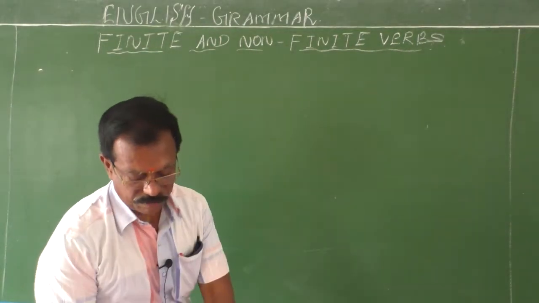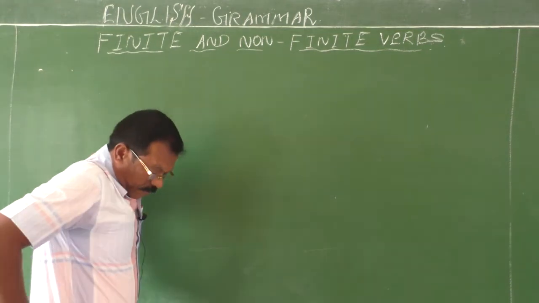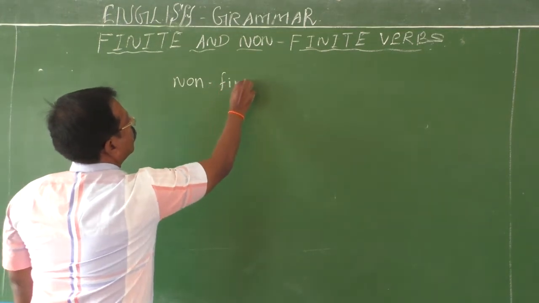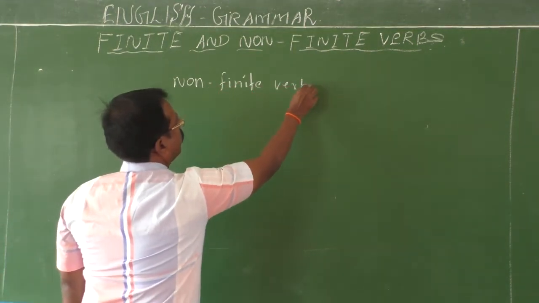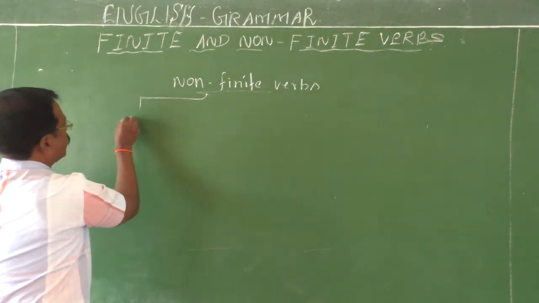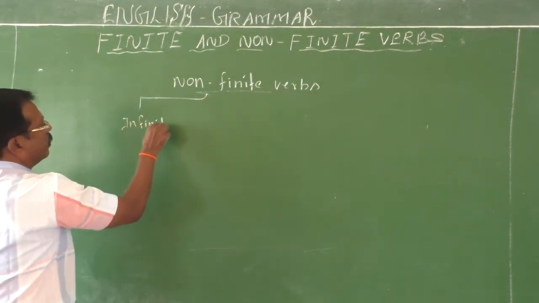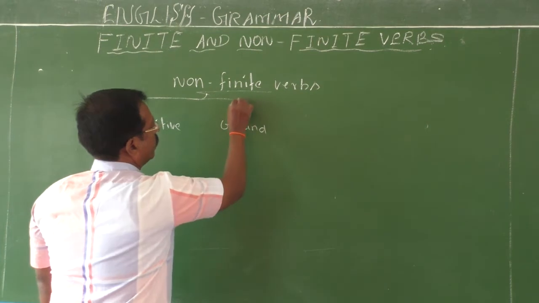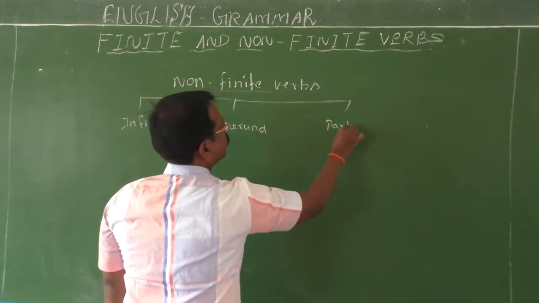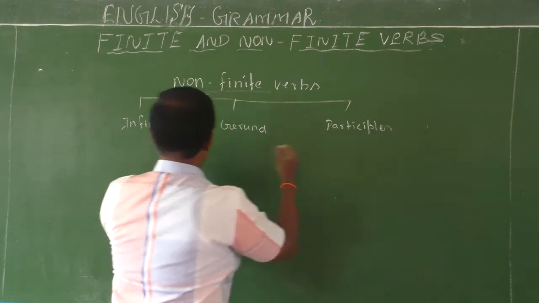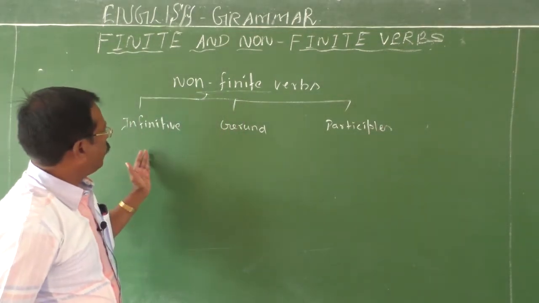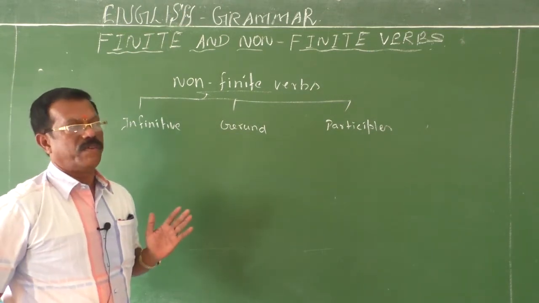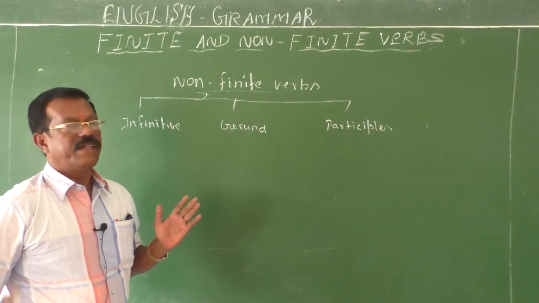First of all, you should know the types of non-finite verbs. They are three. First one, infinitive, second, gerund, and third, participles. You can change this order, nothing is wrong. They are called non-finite verbs.